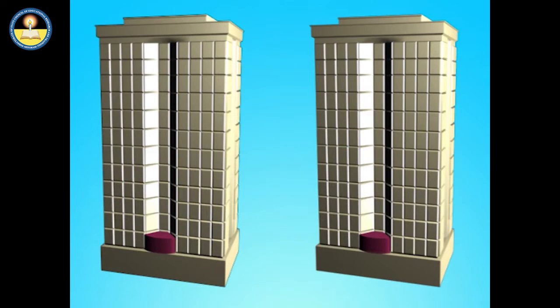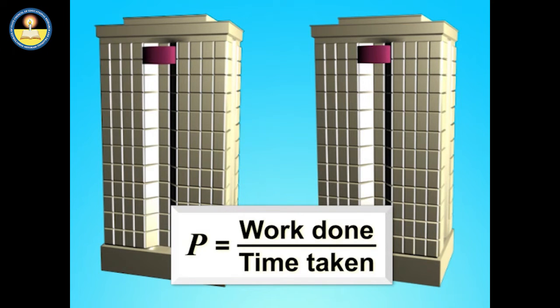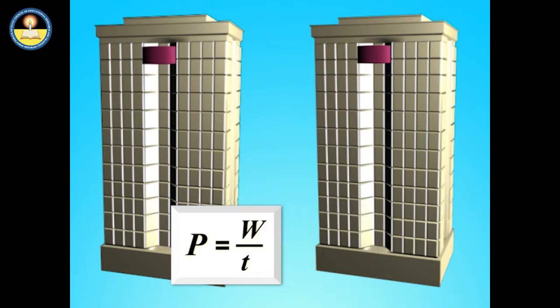Here, one can see two lifts rising up in two multi-storied buildings separately. One is faster than the other. However, both the lifts are doing the same amount of work. The faster lift is said to have more power than the slower one. Power of an object is calculated by finding the ratio of work done by an object to the amount of time taken to do the work.